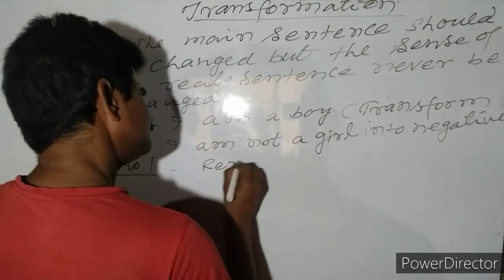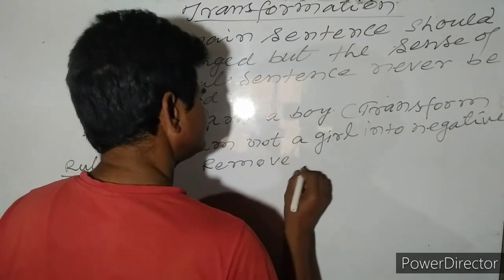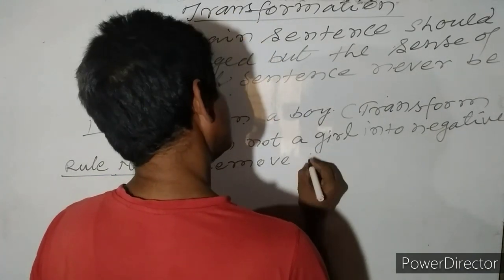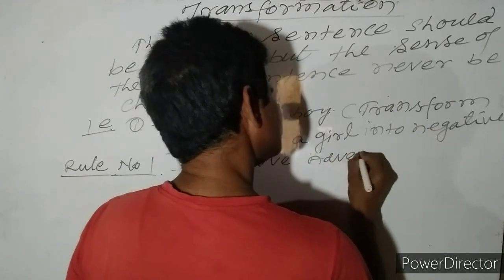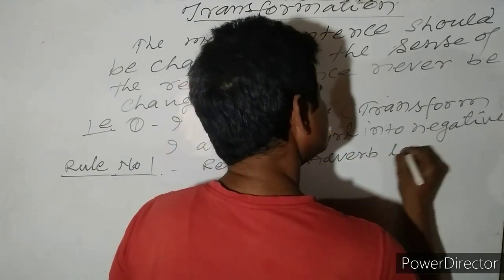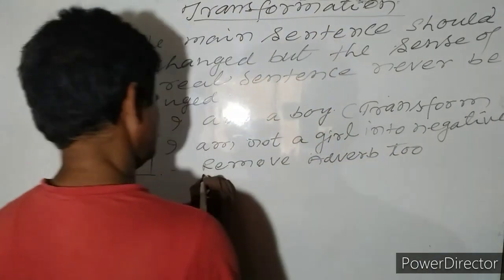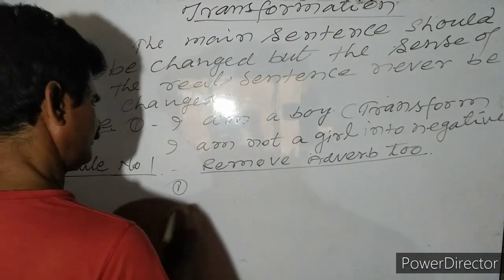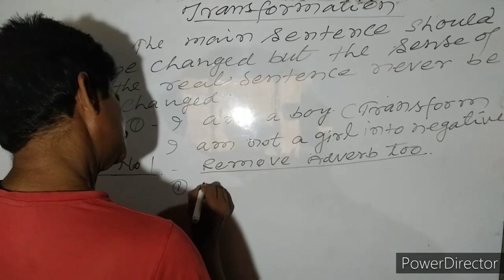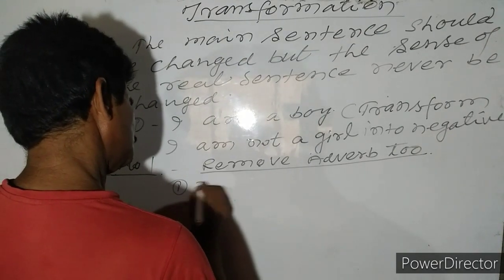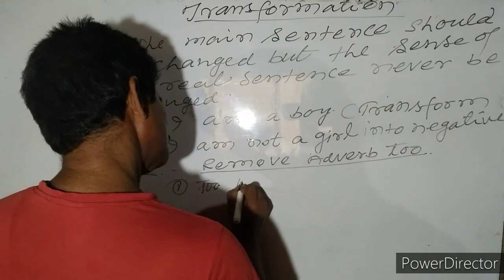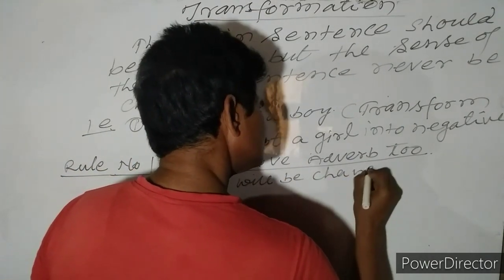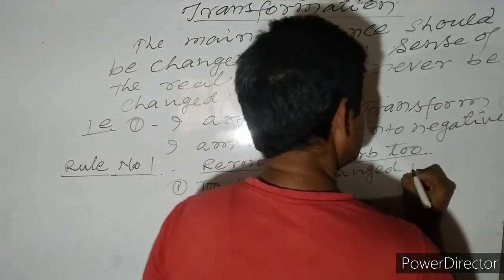Remove adverb too. Too will be changed into so.